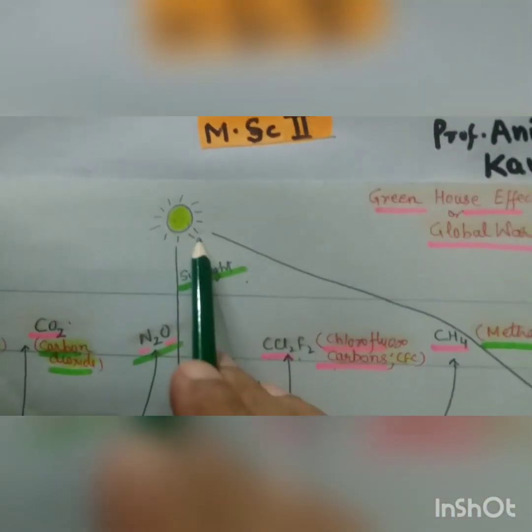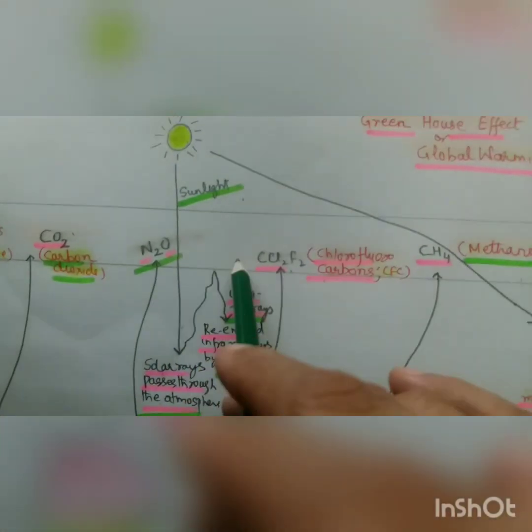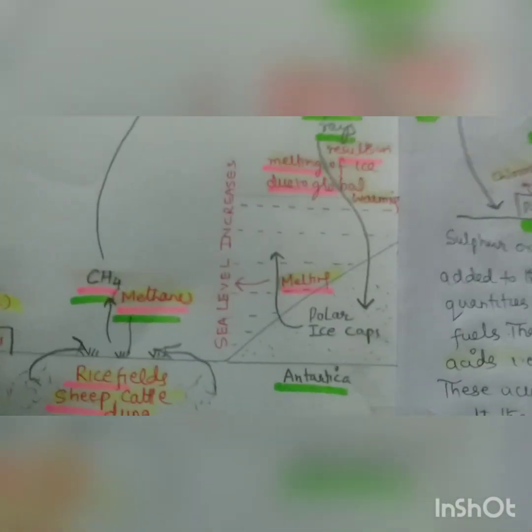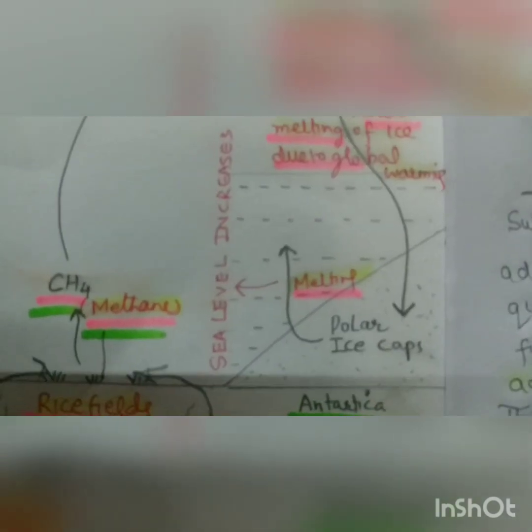Now they accumulate here, and they allow the solar light to come inside, but they don't allow it to go back, and it is reflected as infrared rays. And what they did, they caused global warming, and the temperature increased by 2 to 8 degrees centigrade.